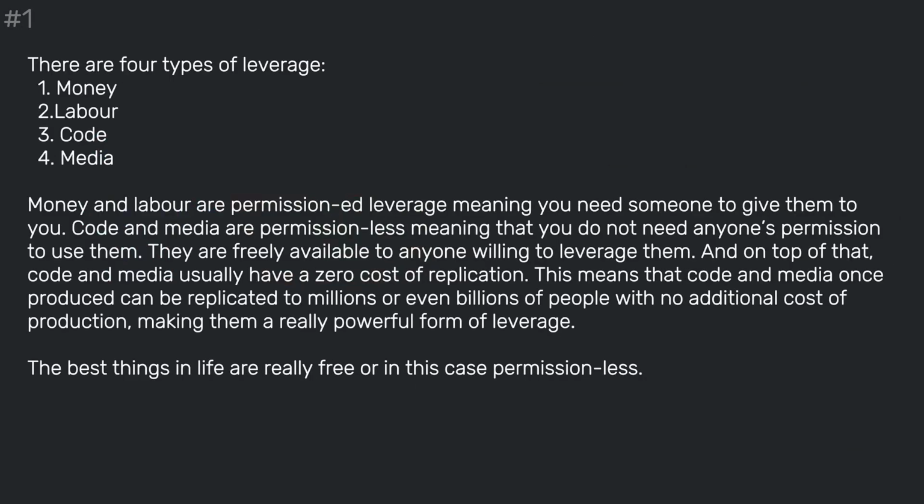There are 4 types of leverage: money, labor, code, and media. Money and labor are permission leverage, meaning you need someone to give them to you. Code and media are permissionless, meaning you do not need anyone's permission to use them. They are freely available to anyone willing to leverage them. And on top of that, code and media usually have a zero cost of replication. This means that code and media, once produced, can be replicated to millions or even billions of people with no additional cost of production, making them a really powerful form of leverage. The best things in life are really free, or in this case, permissionless.